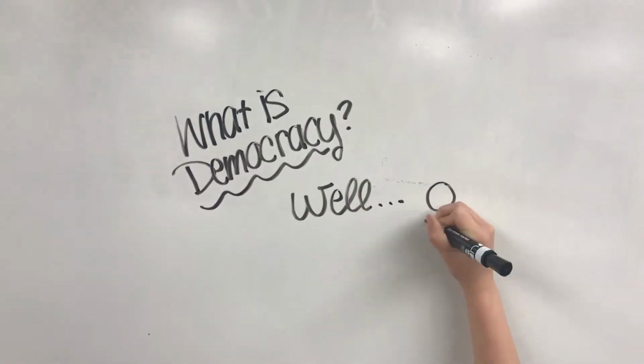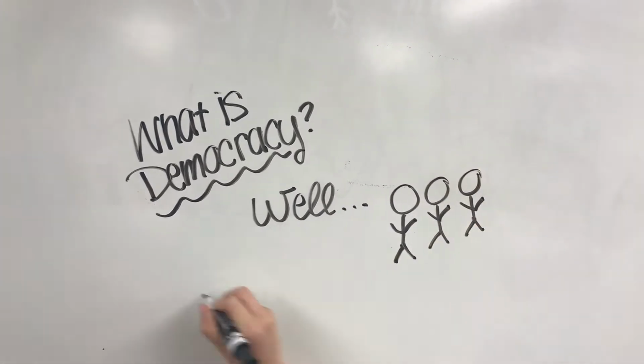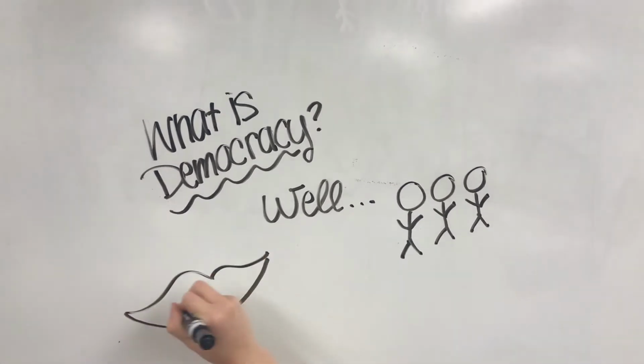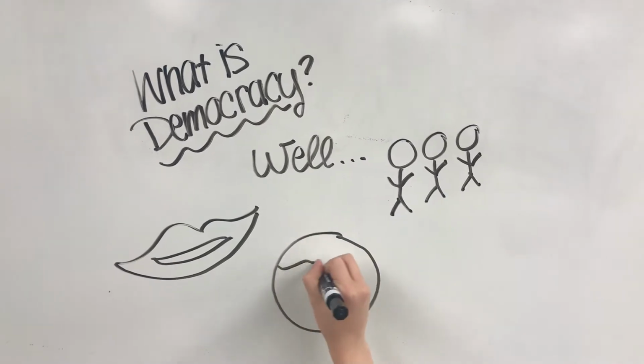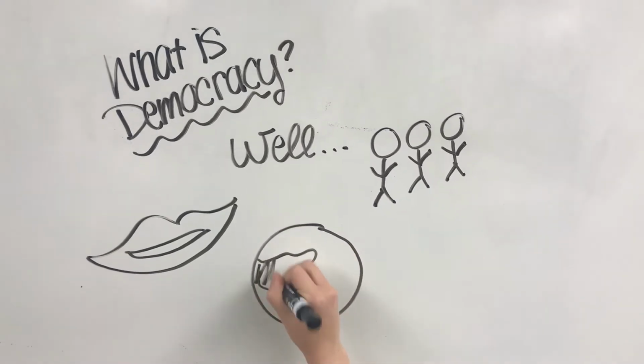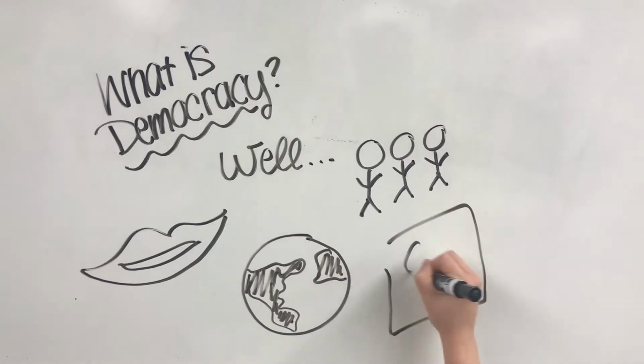What is a democracy? Well, a democracy is a form of government where lots of people have a say in their government. They have a right to vote in their laws and their leadership. This allows many freedoms to be intact for the citizens and everyone's voice to be heard. This is seen in a couple different nations around the world.